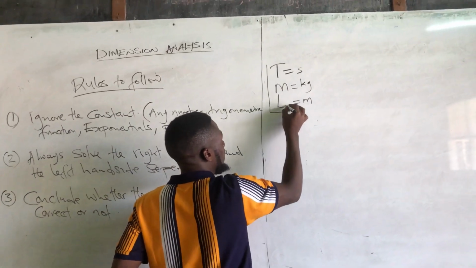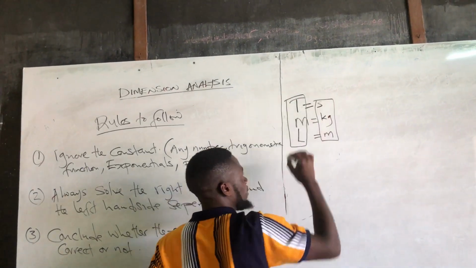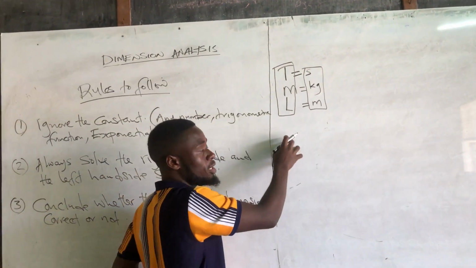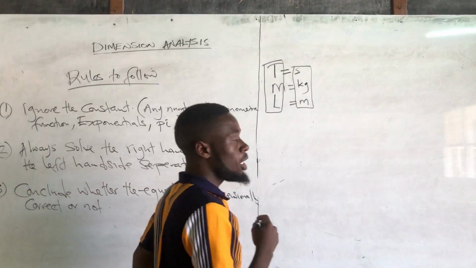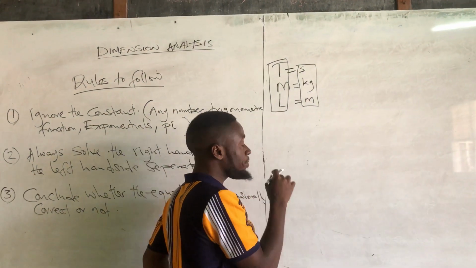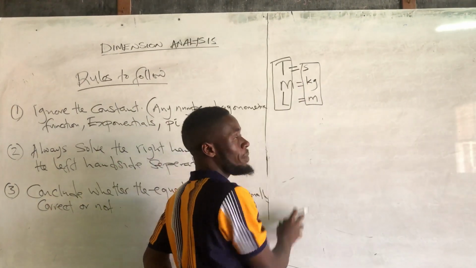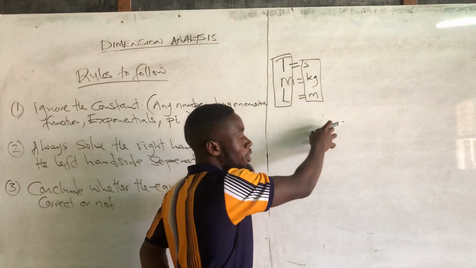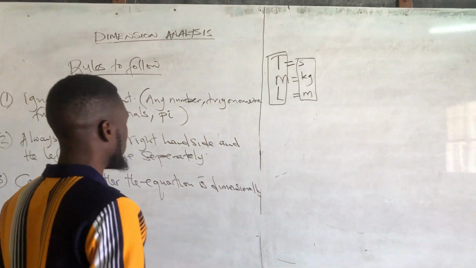So these are dimensional letters and these are dimensional units. You should be careful in the exam. Sometimes they say verify the dimensional correctness of the following equation, meaning we are using these dimensions here. When they say dimensional units, we use the units there. Okay? So now let's answer a question.